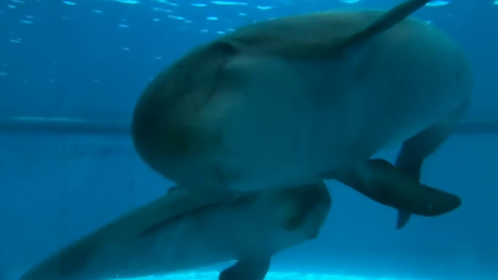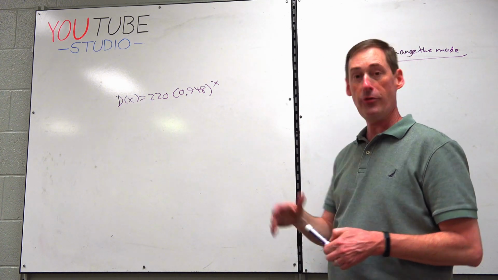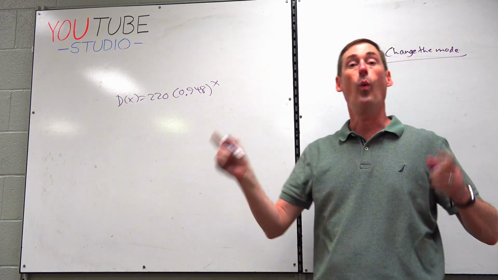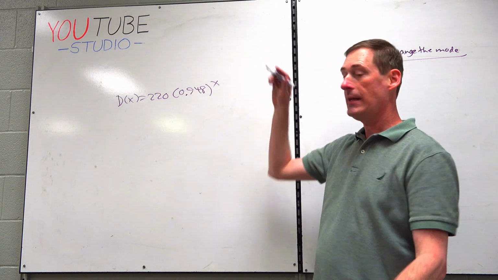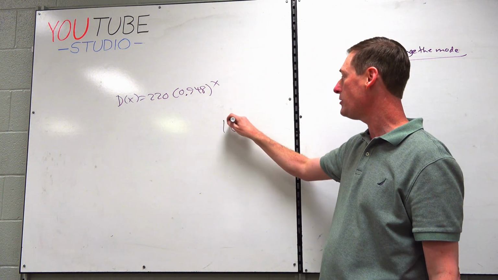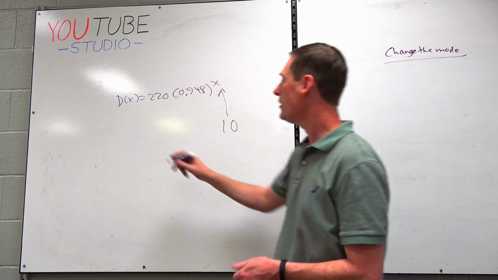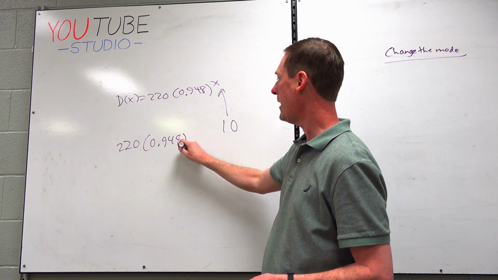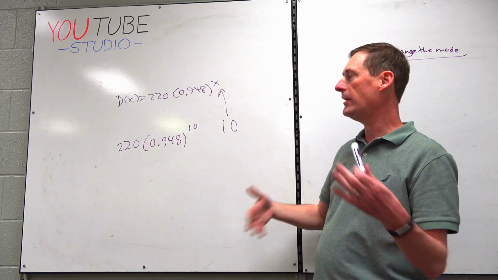So this is how far their dolphin sonar, their little clicking noises, travel through the ocean. And so even through thick water, they're really, really loud. So let's figure out how strong the dolphin sonar is if you go 10 miles away. Now, doesn't it say on the paper that X is in miles? And I just gave you 10 miles, so wouldn't you just take 10 and plug it in for X? Of course. Once you put 10 in for X, let's first of all write out your game plan. Write it out and then we'll type it in. Your game plan is, let's figure out what 220 times 0.948 to the 10th is. And I just want you to get used to where all the buttons are.